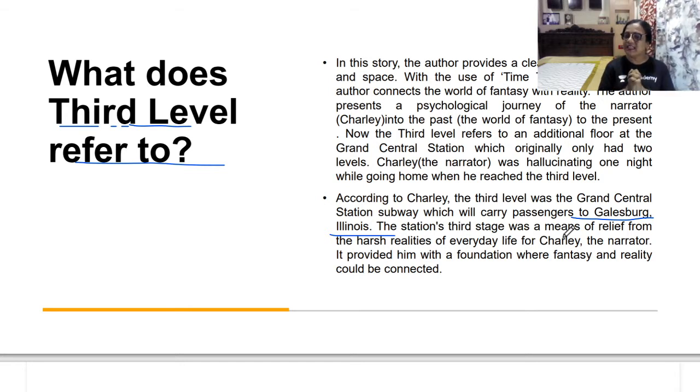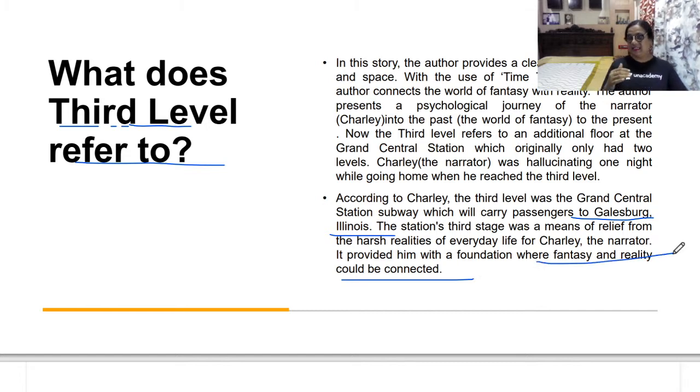So what was the third level? The third level was actually a relief. It was a respite for Charlie, away from the harsh reality of his present time. It provided him with a foundation where fantasy and reality could be connected.